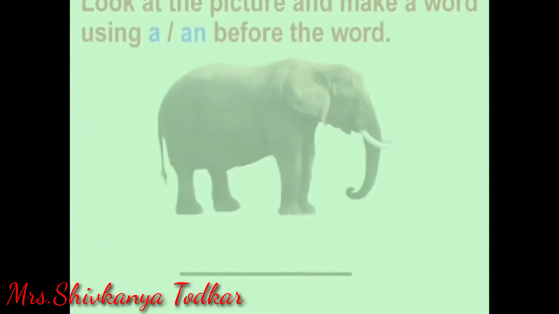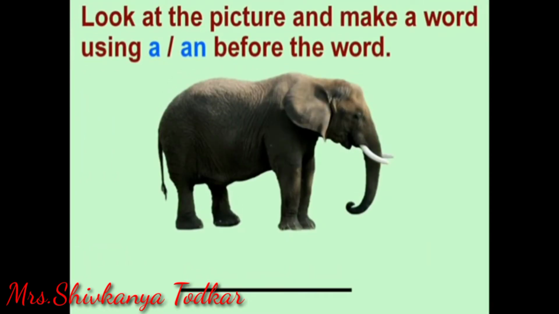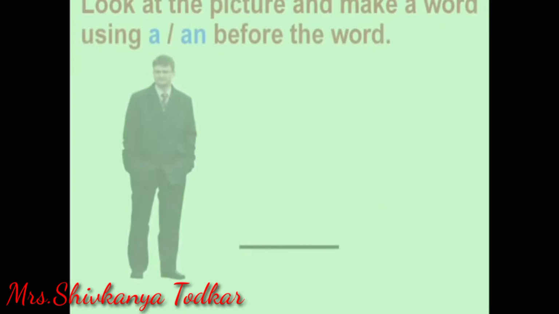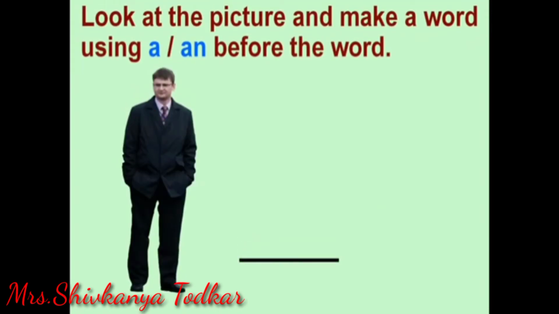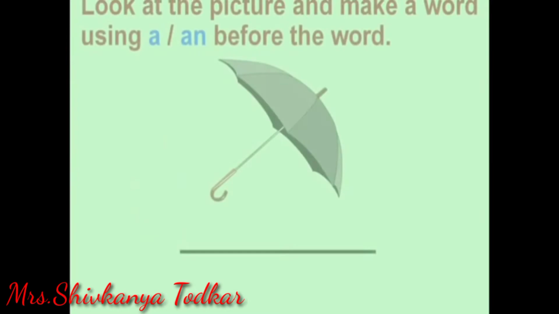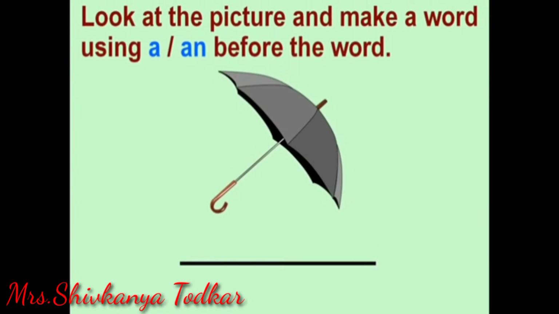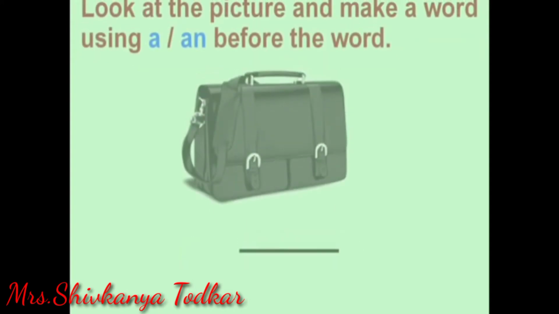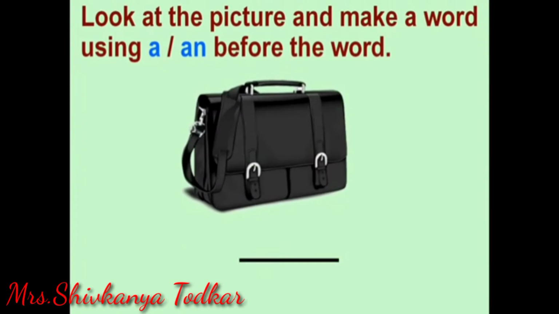Look at the picture and make a word using a or an before the word. An elephant. Here E is a vowel. Look at the picture and make a word using a or an before the word. A man. M is a consonant. Look at the picture and make a word using a or an before the word. An umbrella. Beginning letter is U, a vowel.